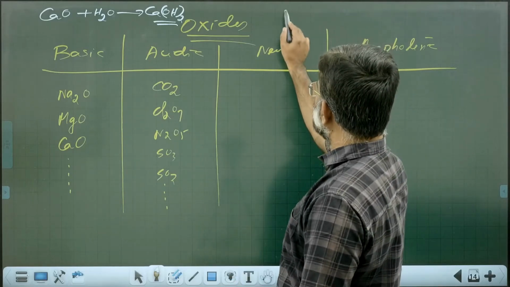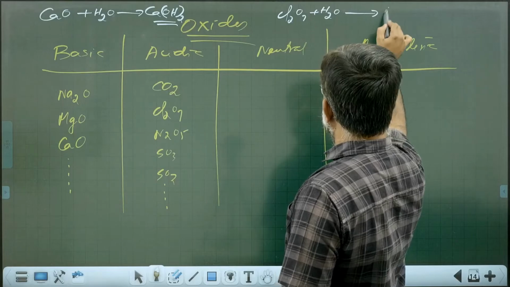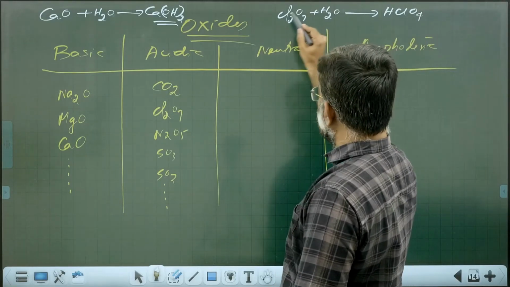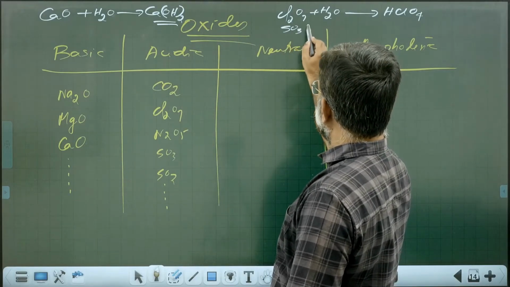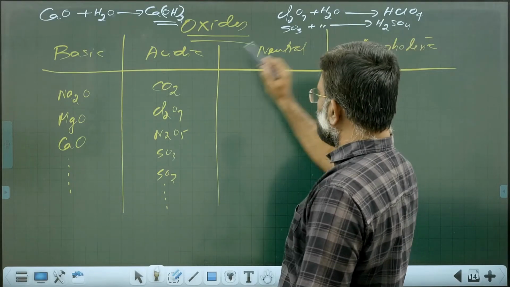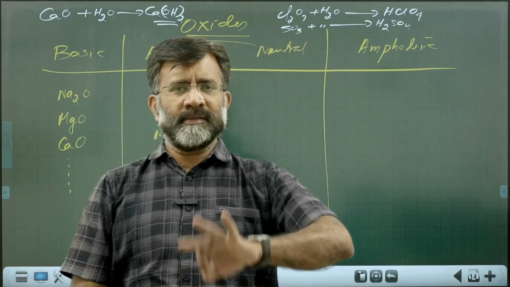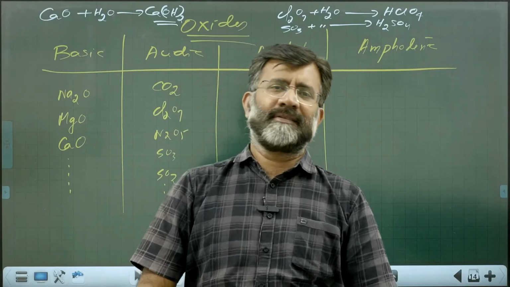If you take Cl2O7, when treated with water, you are getting a strong acid, HClO4, perchloric acid. That's why it is called acid. If you take sulfur trioxide, treated with water, you are getting strong sulfuric acid. That's why it is called acidic. So basic oxide means basic. Acidic oxide means giving acids.